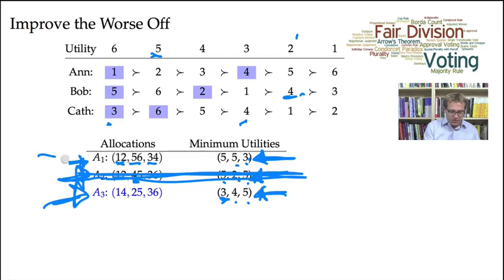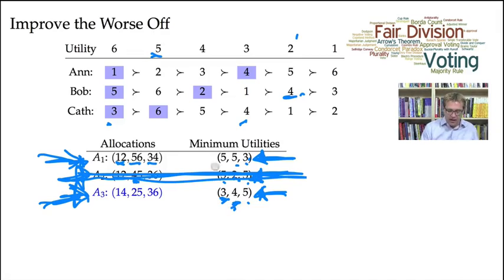So how can we distinguish between A1 and A2? Well, we could use a lexicographic idea. We could say once we've taken care of the worse off, we can ask who is the second worse off. And in this case, Bob is the second worse off with a 4.